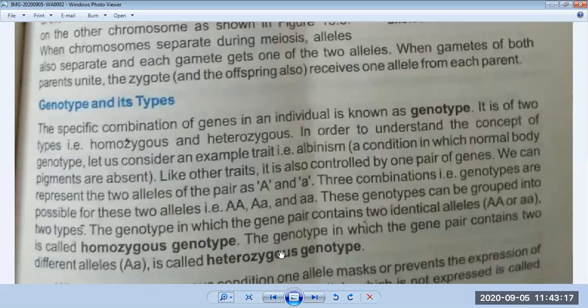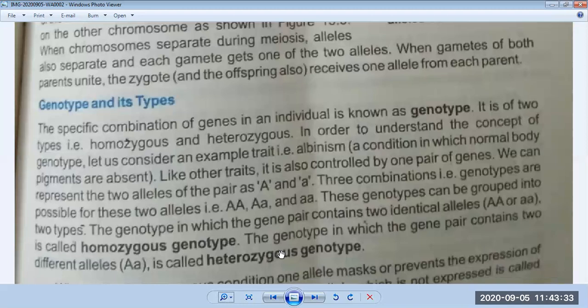Okay, so when genes are transmitted, they make alleles. These alleles are of two types. One is called recessive and the other is called dominant. A dominant gene is one which overcomes the other trait.